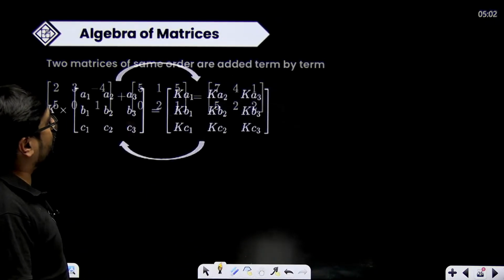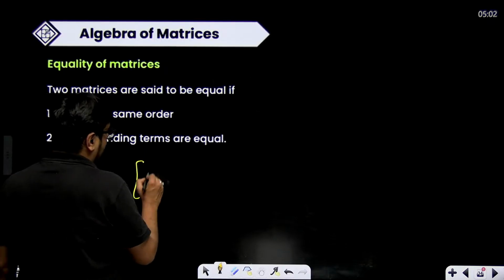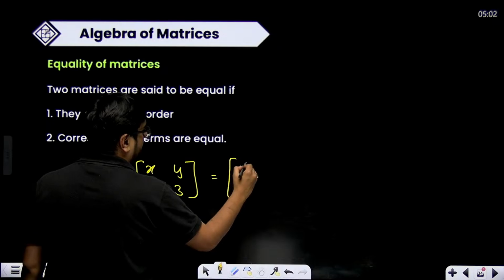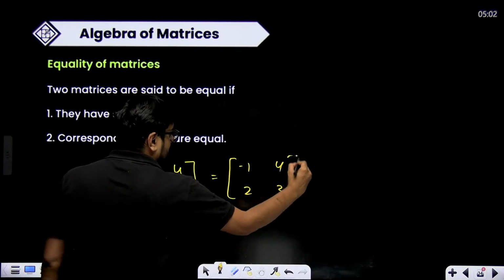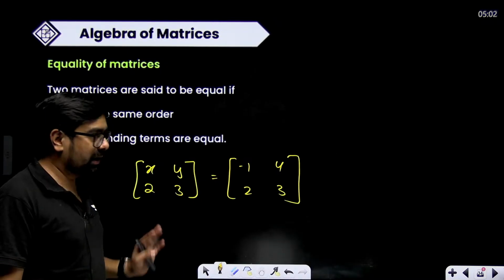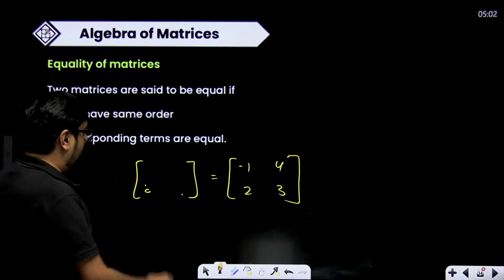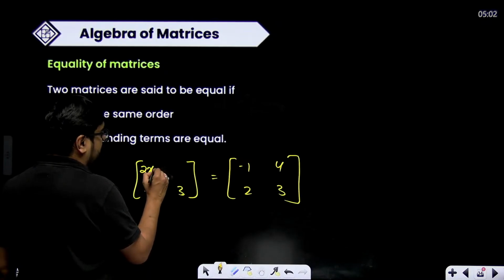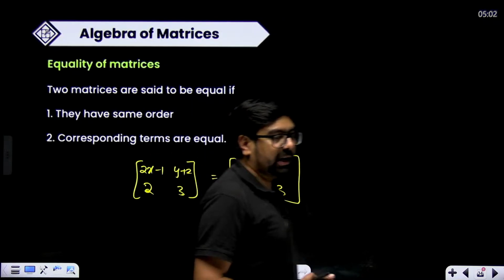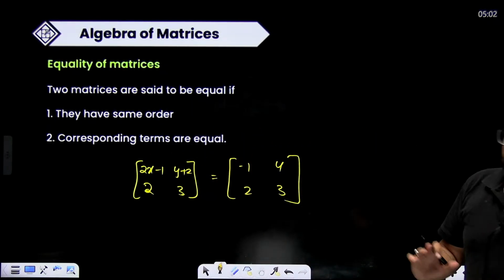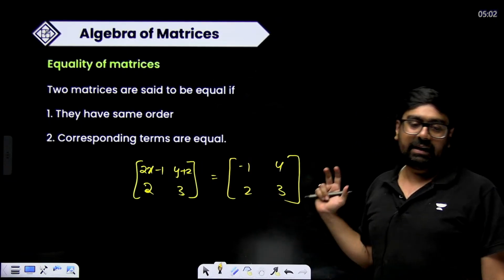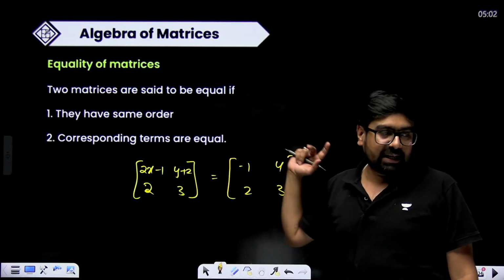Suppose in the question they give you that [x, y, 2, 3] is equal to [-1, 4, 2, 3]. So this means x is equal to -1, y is equal to 4, and 2, 3 is equal to 2, 3, which is already there. Here they can give you this type of equation also. Then every corresponding element is equal to one another. That means the matrices are equal. Equal matrices means corresponding elements are equal to one another. So a simple question can come on this also.